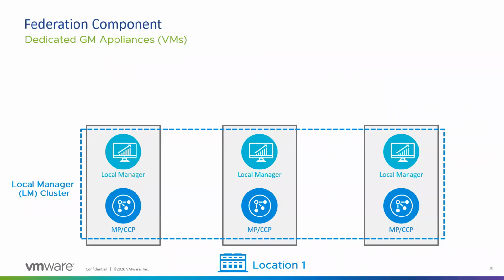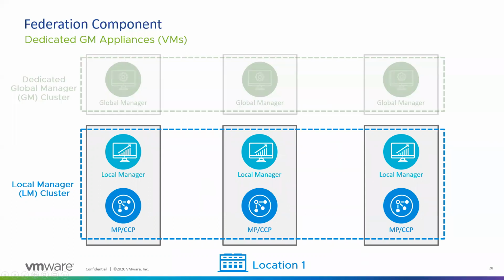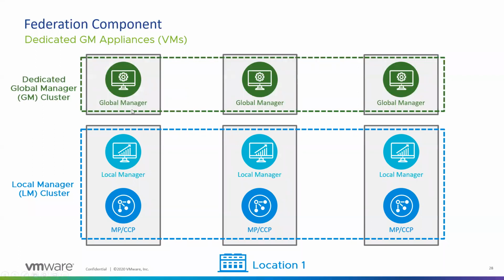Now let's look at the architecture or the components of the federation. What you had earlier were 3 appliances where local manager and control plane are combined into one appliance and running together. So there are 3 nodes on one location. Similarly, you deploy one more appliance, and either using UI, or if you have already automated how to deploy NSX manager as a local manager, you can automate the same way, because from the deployment perspective, the OVA that we provide is the same.